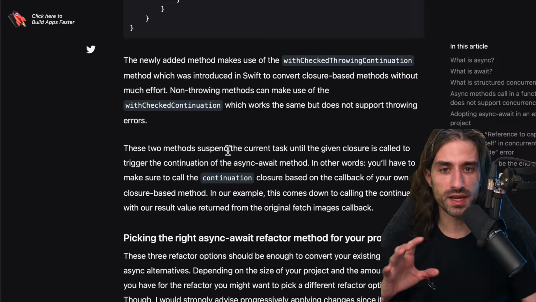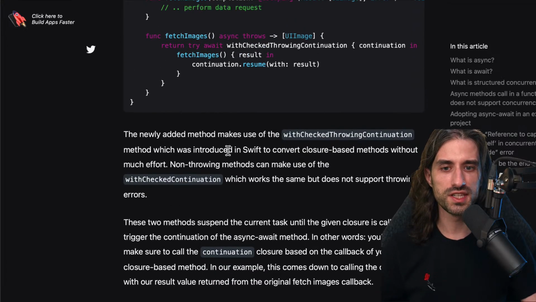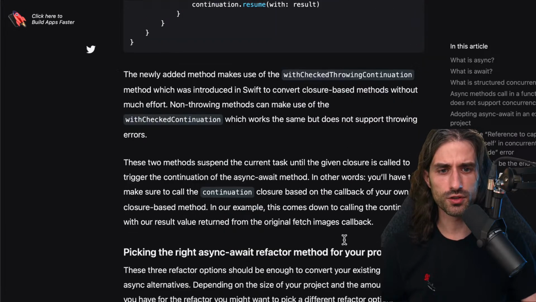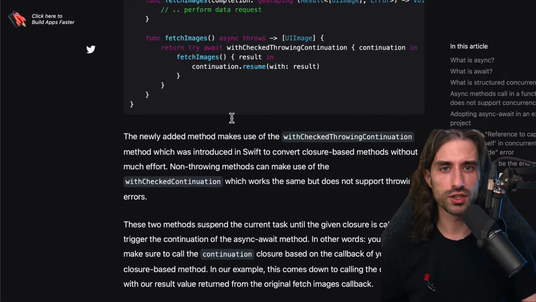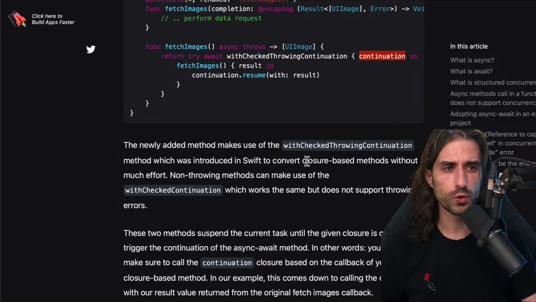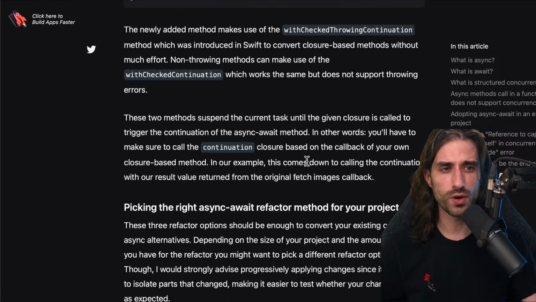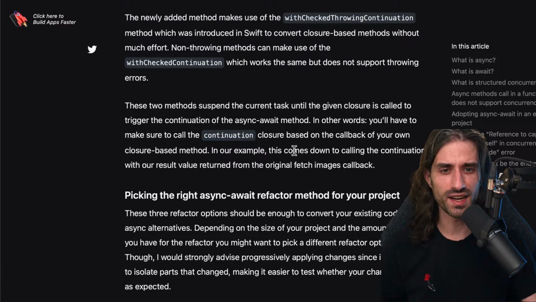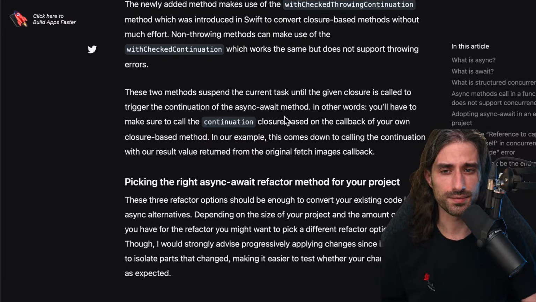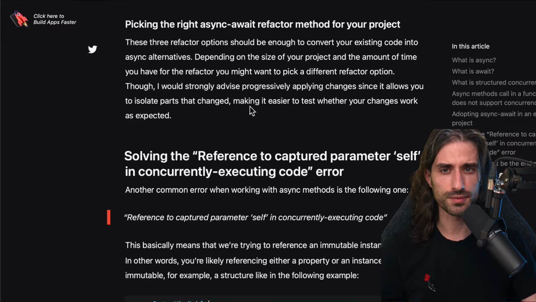These two methods suspend the current task until the given closure is called to trigger the continuation of the async await method. In other words, you'll have to make sure to call the continuation. So this argument right here, don't worry, we'll go into details just a bit after. This is quite a complex topic, so we'll go into all of the details. But the gist of it is that you'll have to make sure to call the continuation closure based on the callback of your own closure-based method, and this is what will allow the async with check throwing continuation method to return. But we'll go into it in more detail just after.